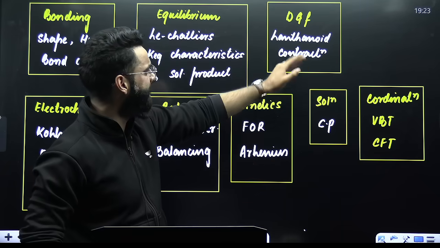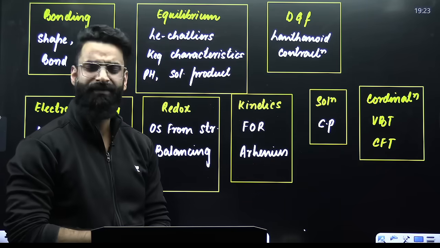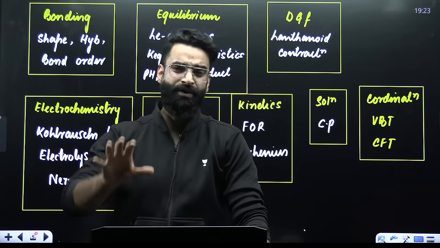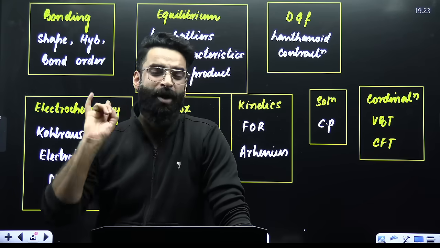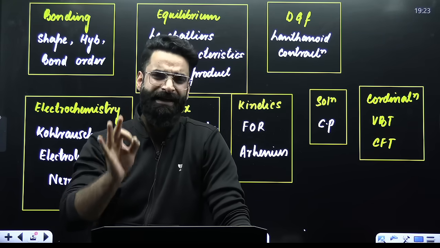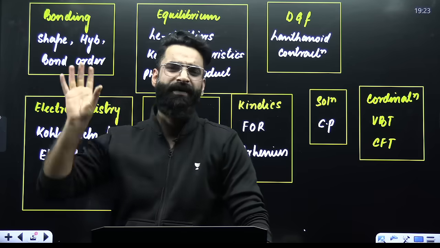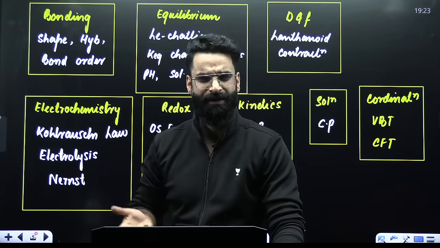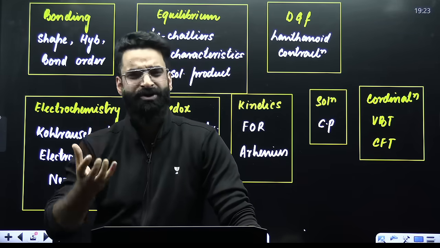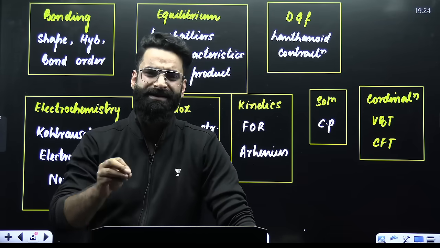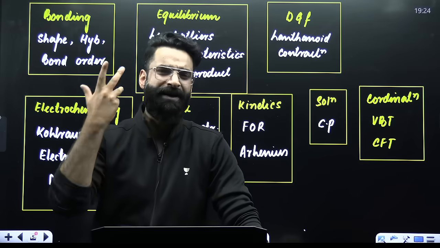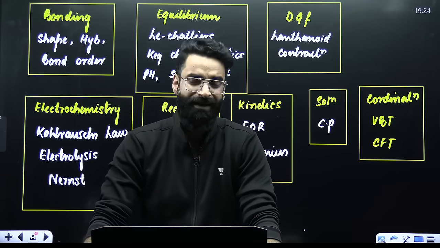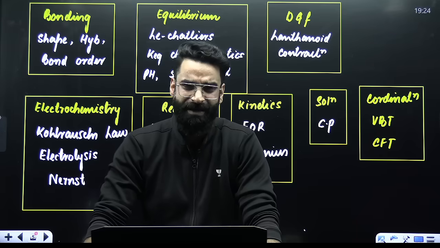Then comes your d and f block elements. It is lanthanoid contraction from which questions are asked almost every year in your NEET examination. My dear students, if you prioritize these topics which I gave you, chapter-wise, I am telling you 25 to 30 PYQs you will find from these only. 25 to 30 direct or indirect questions you will find from these topics only. So why not prioritize all these topics right now and give your best, so that you can at least score 25 to 30 questions from these topics itself in the Re-NEET examination in chemistry.